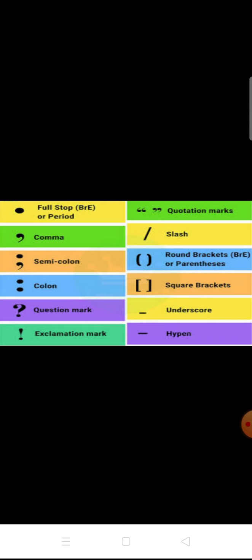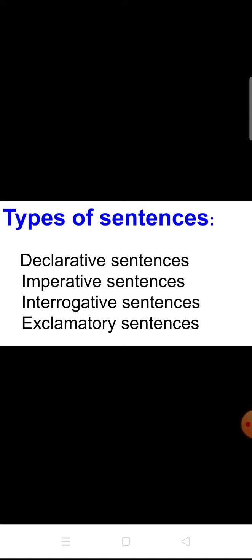Then look here, types of sentences. What do you mean by sentence? A set of words in the right order makes a sentence. A sentence is a group of words that makes complete sense.